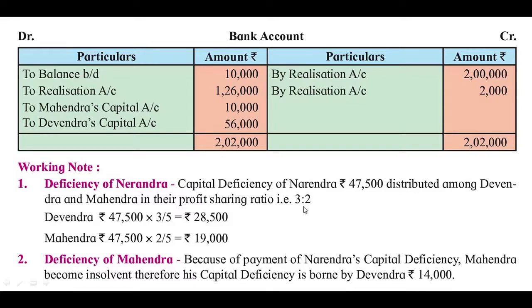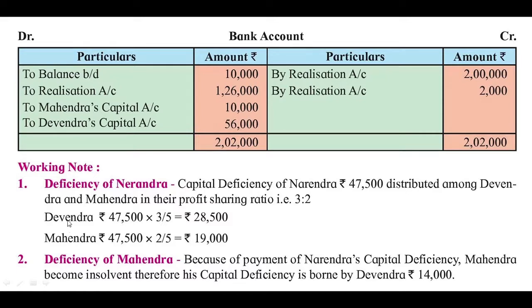So this is the profit sharing ratio for Devendra and Mahindra. The deficiency in Narendra's capital account, that is rupees 47,500, is divided in this ratio, that is 3:2, between Devendra and Mahindra. So here the calculation is done.